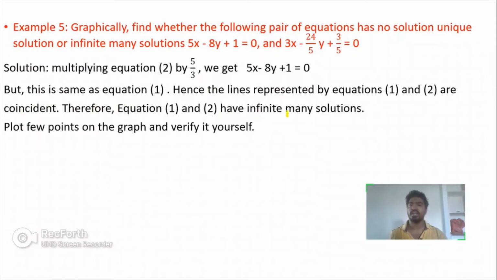Therefore, equation 1 and 2 have infinitely many solutions. If you want to verify, plot a graph by using some points for these two equations. These two equations are the same, so it will always be a coincident line.